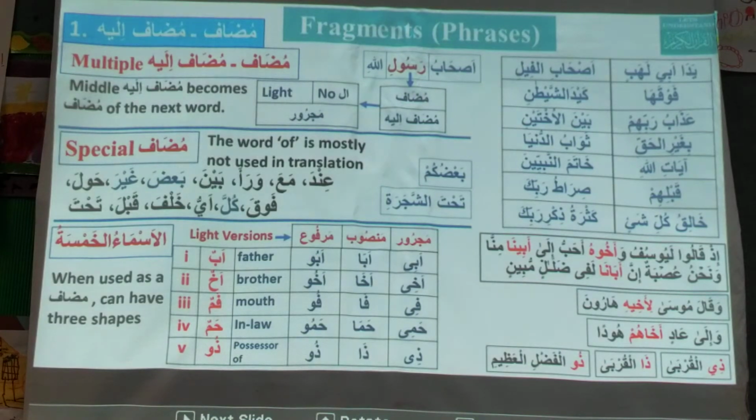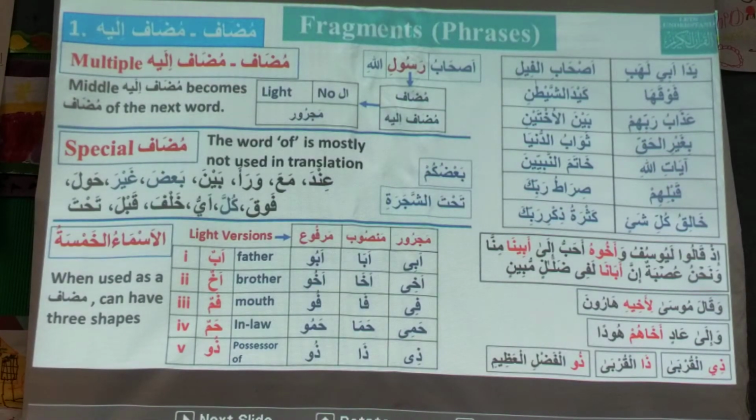I think I have repeated this thing 100 times. I cannot understand why people do not understand this thing. So mudaf has two conditions: that it should be light. Light means it has no tanween or noon sound at the end, and it should not have al in the beginning. So these are the two conditions of mudaf. What is the condition of mudaf ilay? It is always majroor. So when these two isms fulfill these conditions, this fragment is called mudaf ilay.